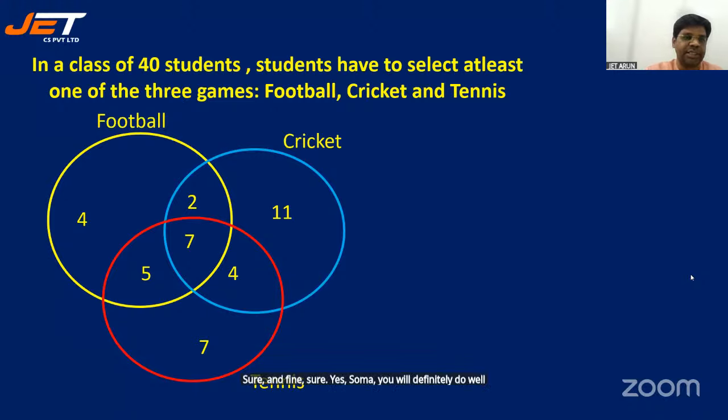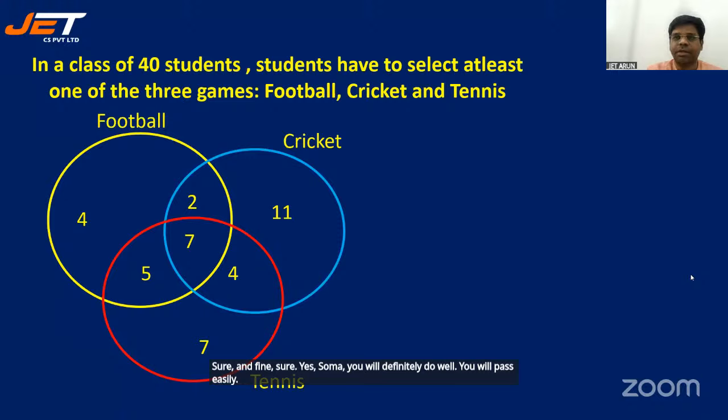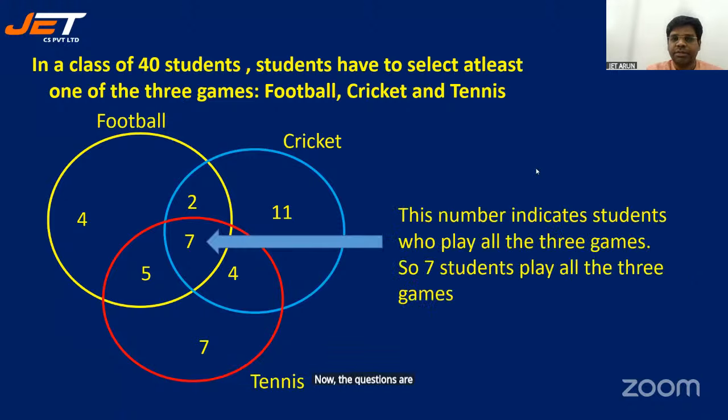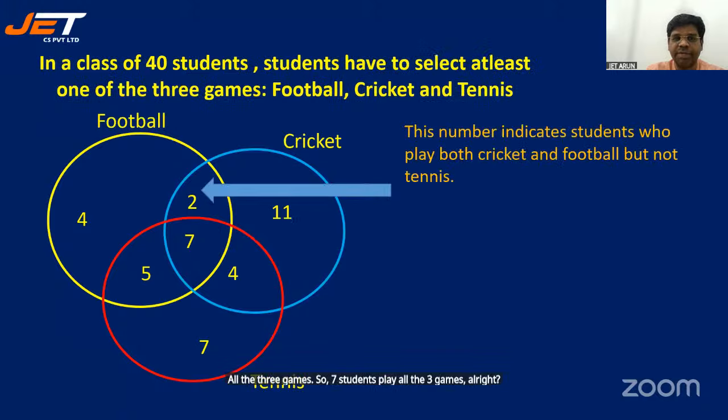You will pass easily. Now the statements are: this number indicates students who play all the three games. So 7 students play all the three games, all right? What is 2 here? What does it represent? That region. This number indicates students who play both cricket and football, but not tennis.